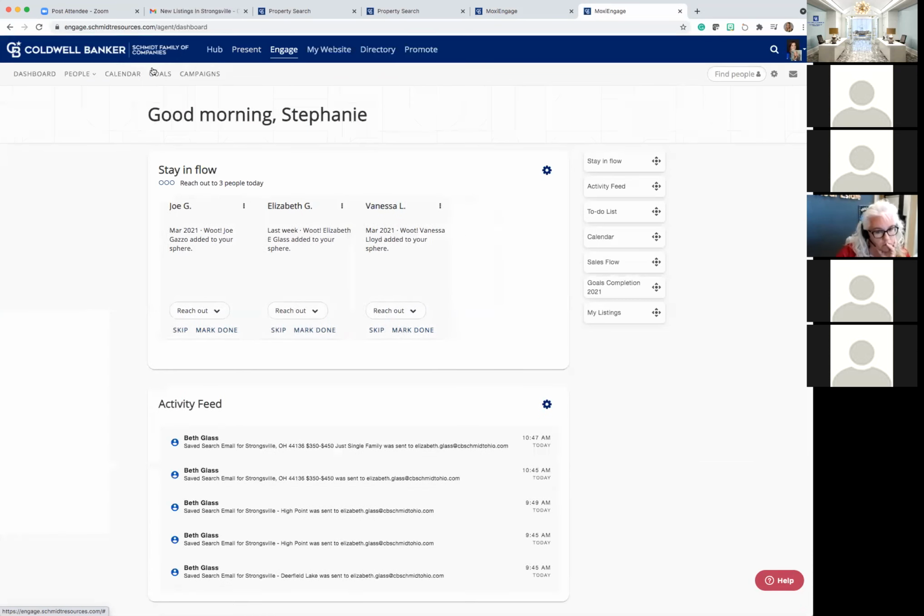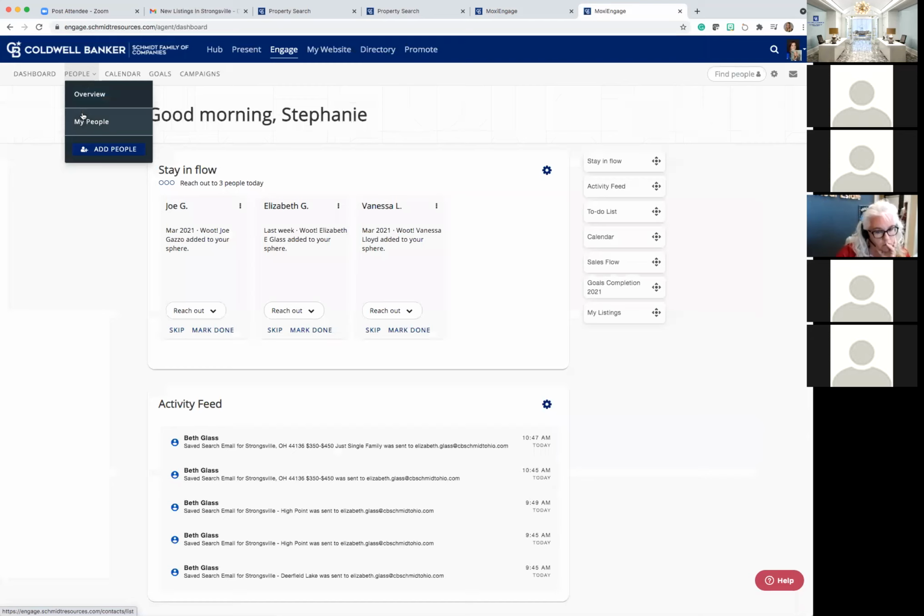When it loads, you're going to go to People, My People, which is going to take you in. And by the way, all that cool connection that I just showed you individually for that client or on the dashboard, it shows up here on the activity feed as well for overall. So it does show up if you have 10 transactions at the same time. It gives you an overall of all the cool stuff that happened in the last day or two, whether they opened up a Moxi campaign, whether they changed it.